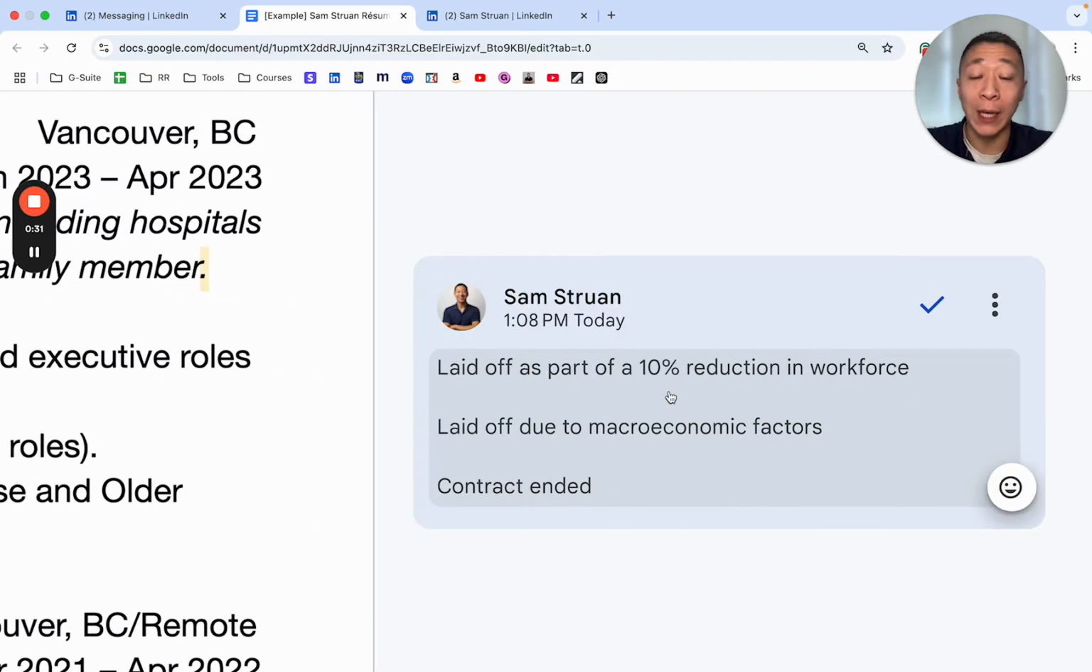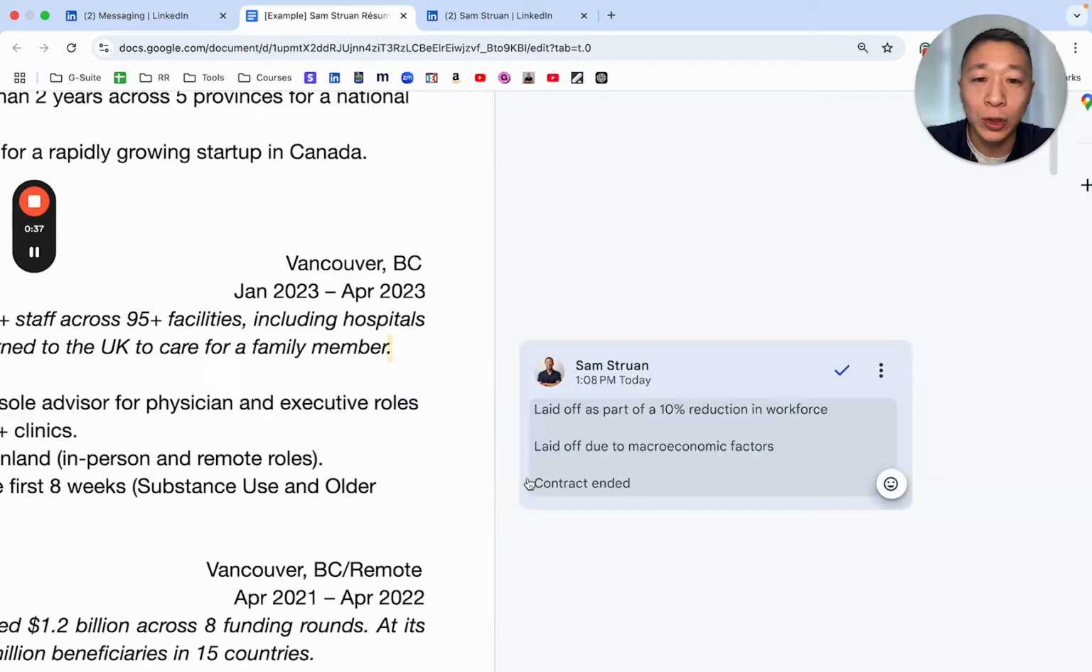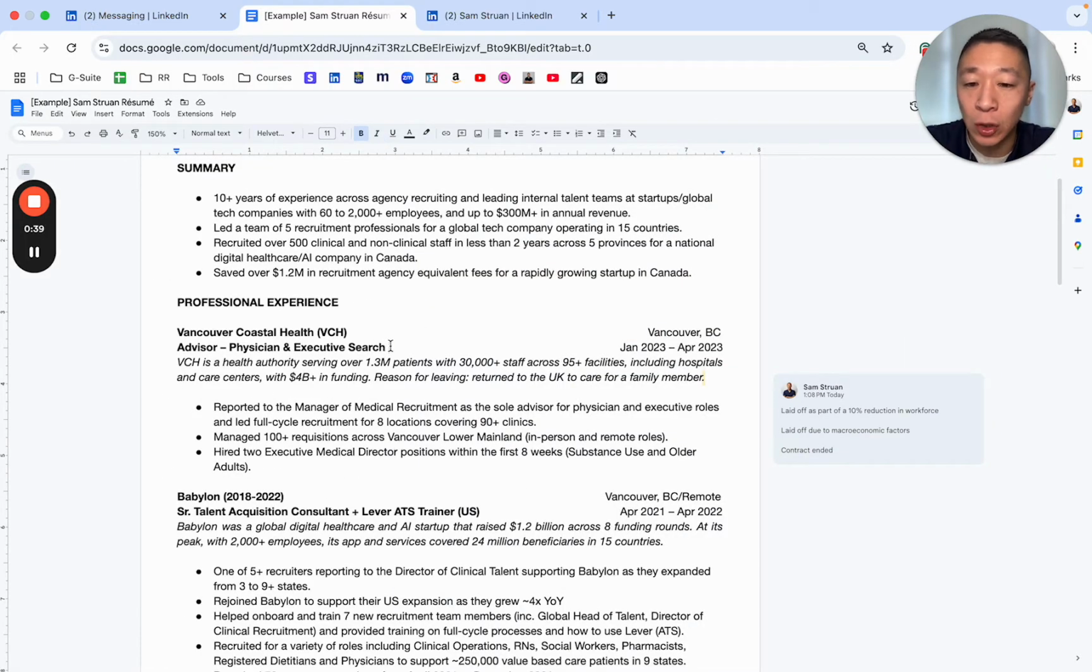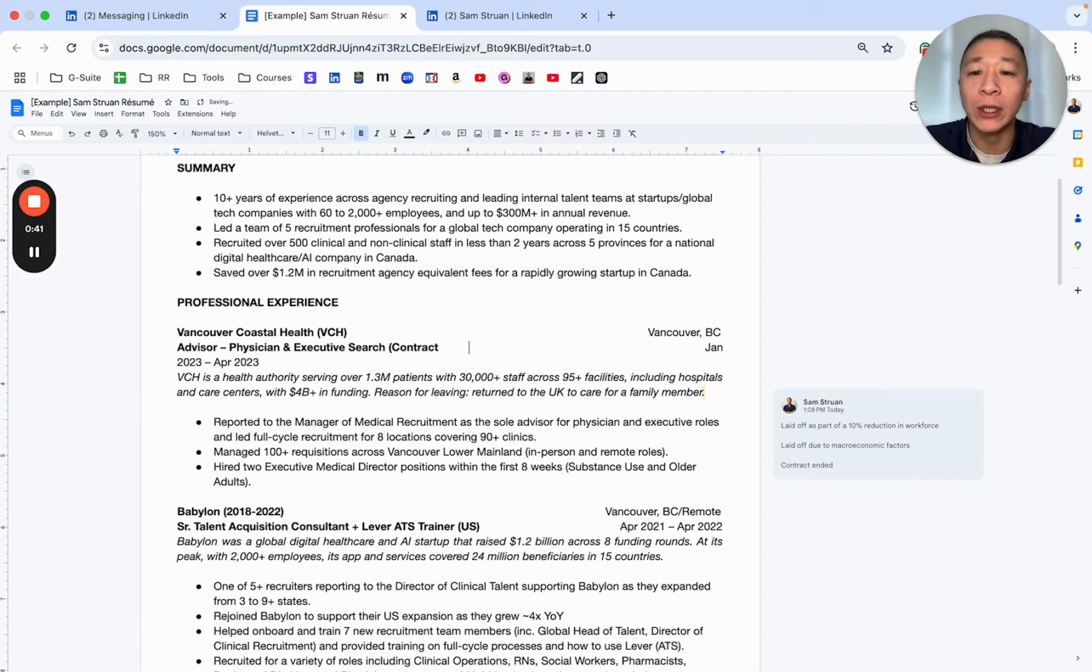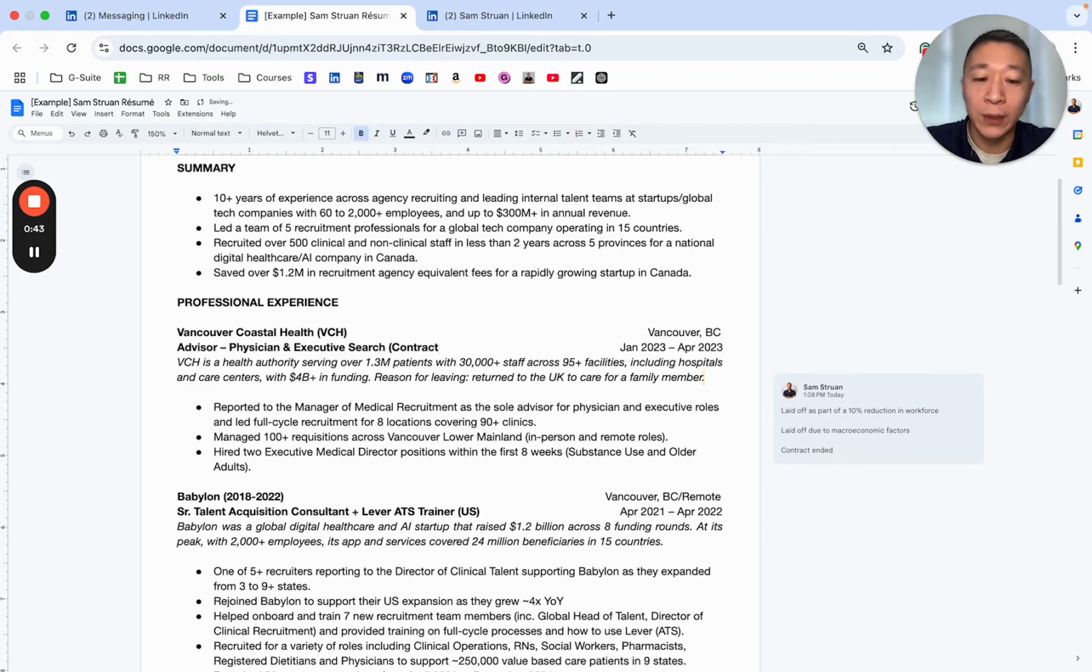Other options might be laid off as part of a 10% reduction in workforce or due to macroeconomic factors. You could also say contract ended, but in that case, I would add contract after the title of the job to indicate that it wasn't a full-time permanent position. So that's one option for you.